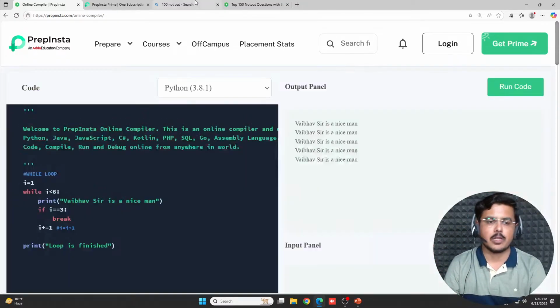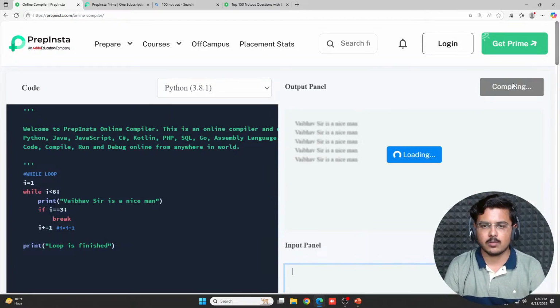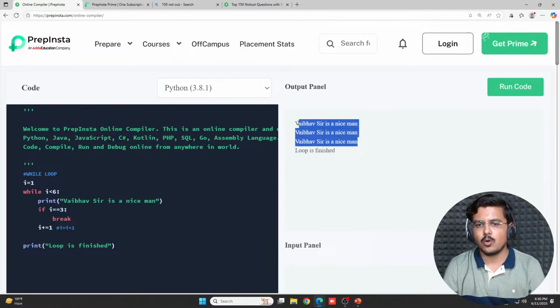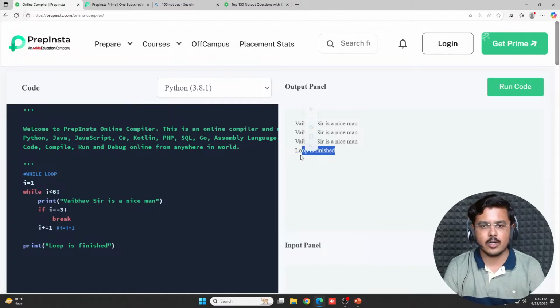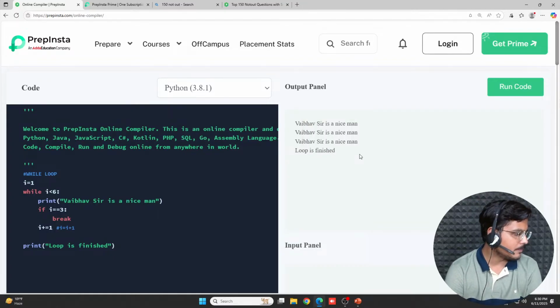Fine. So let's check whether it's doing the same thing or not. See, it printed out my statement thrice and then it said loop is finished. Is it clear to everybody?